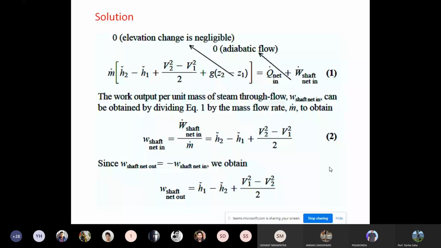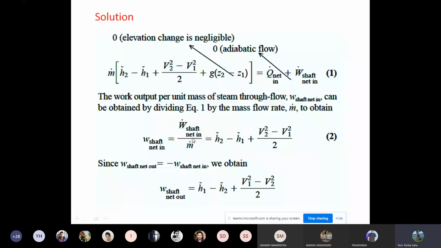So the equation is this: m dot times H2 minus H1, plus V2 square minus V1 square by 2, plus Z2 minus Z1, equals Q dot net minus W shaft dot net. This is the original energy equation. Now these two terms become 0. The work output per unit mass of steam through flow can be obtained by dividing equation 1 by mass flow rate, since it has asked to calculate per unit mass.